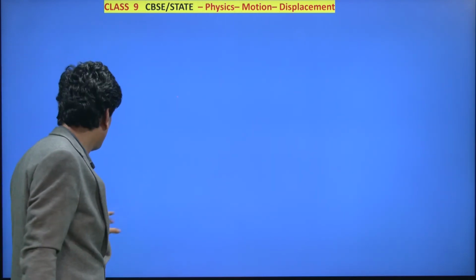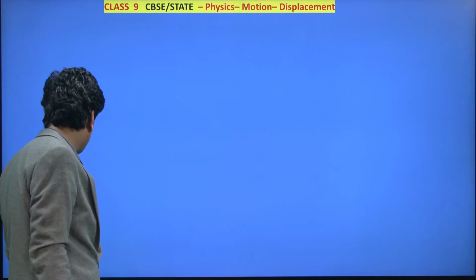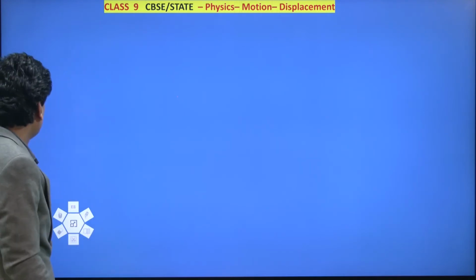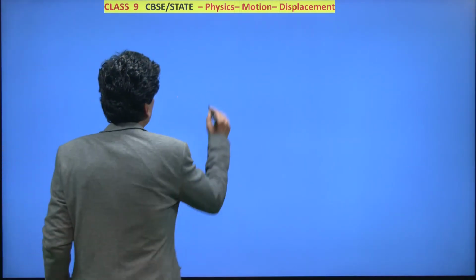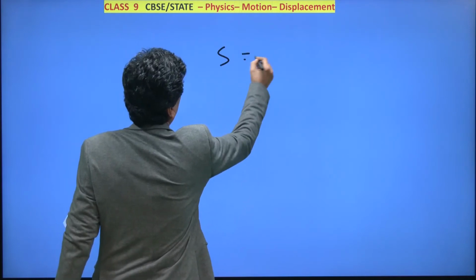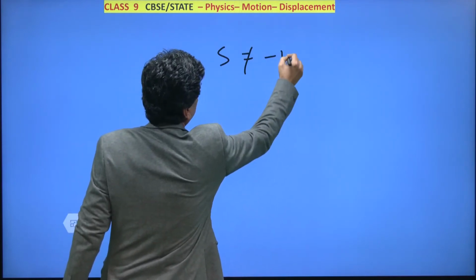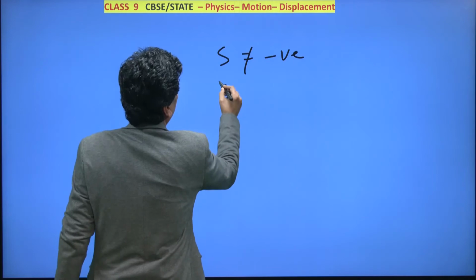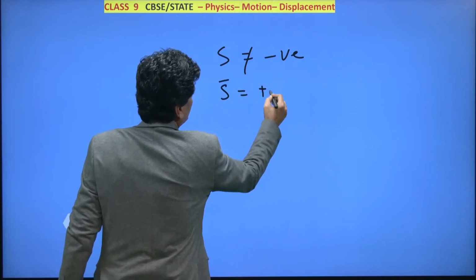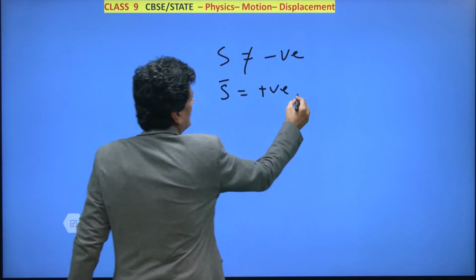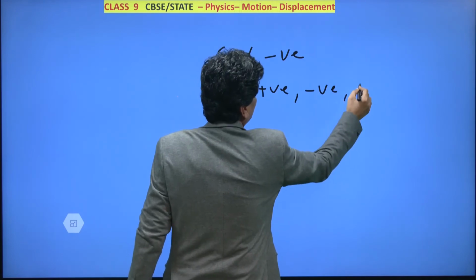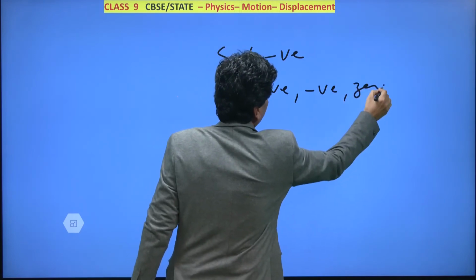In understanding distance and displacement, it is important to understand that distance can never be negative, whereas displacement can be positive, negative, as well as zero.